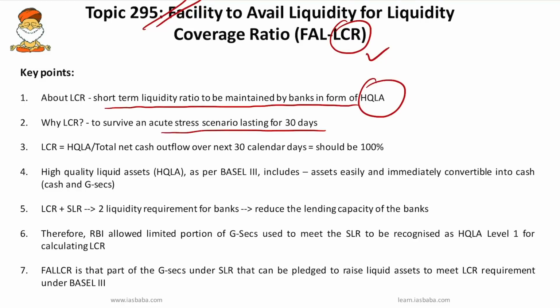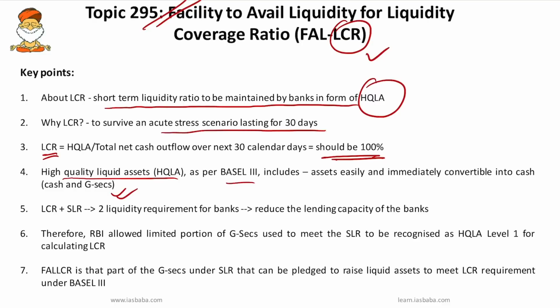That is, at a minimum, the stock of liquid assets should enable the bank to survive until 30 days of the stress scenario, by which time it is assumed that appropriate corrective actions can be taken. That's why we say LCR should be 100% or more. Next, you have to know what actually a high quality liquid asset is. As per Basel III, it includes assets which can be easily and immediately convertible into cash. So this would include cash and government securities.